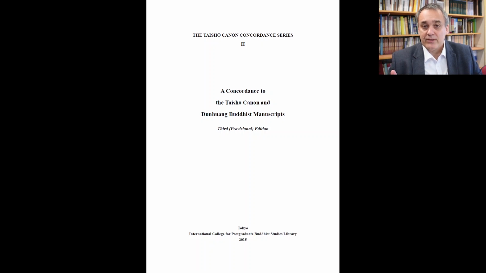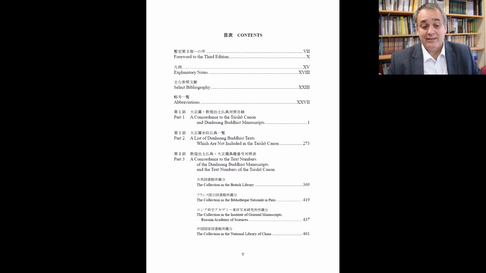Maybe around 90% of everything discovered in Dunhuang is Buddhist texts. So even though this is limited only to Buddhist texts, that means it covers almost the entire collection. And within the domain of Buddhist texts, this is a very thorough inventory. So it's very reliable, it's searchable, it's perfect.